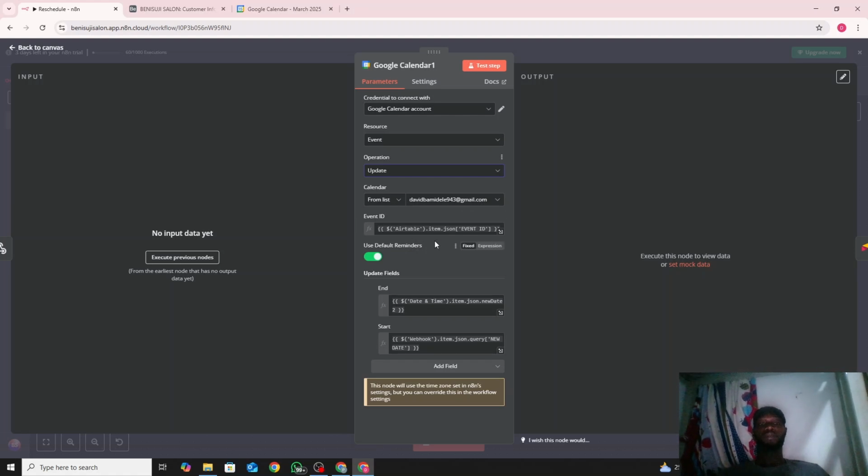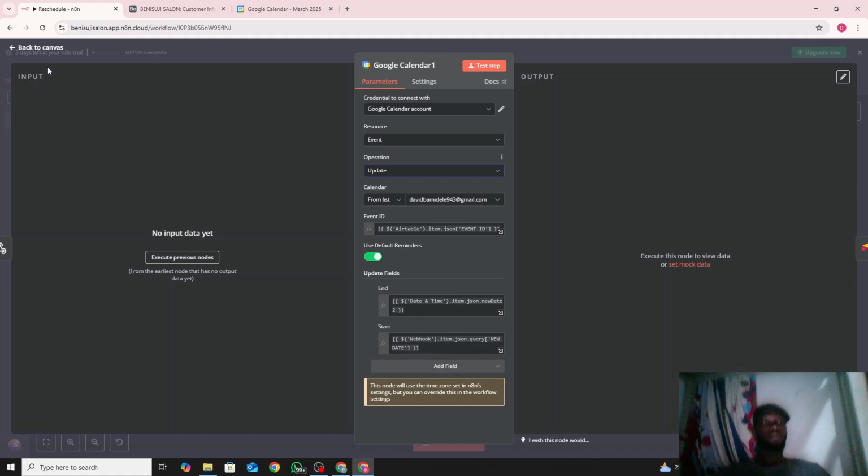So yeah, after the event ID, you use the updated time. That's the new date and time. You add to the field, then you choose your start and end time. The end time that we want is the new one that we chose in that date and time. So that's the new date. So that's the end time. I'm sure you still know, just like we did before. And the start time is the one the person chose. That's the formatted time, the new one.